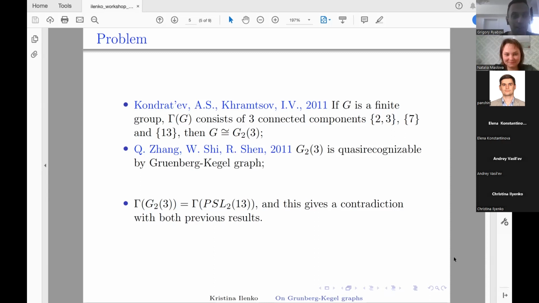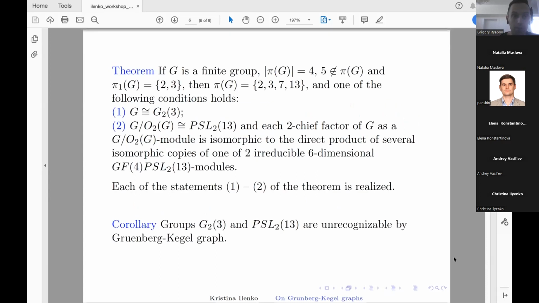Are there any other questions, comments, suggestions? Maybe I have one stupid question because I'm not familiar with this topic. In the main theorem you have some conditions, for example, that pi1 should be equal to 2 and 3, and 5 does not belong to pi of G, as I understand.